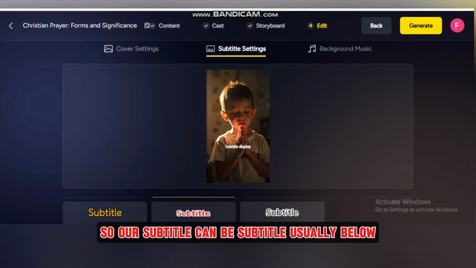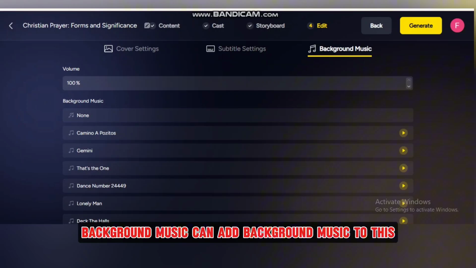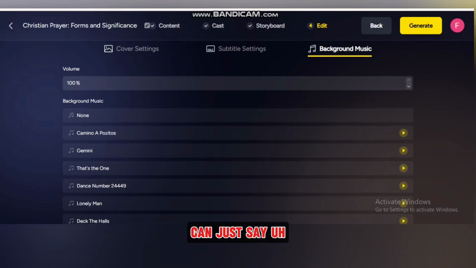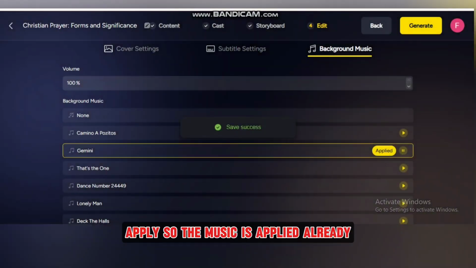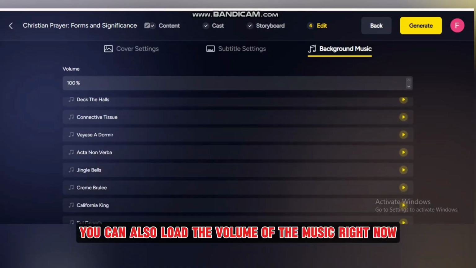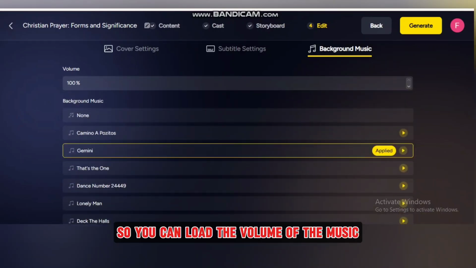Our subtitle can usually be placed below, so you can pick the subtitle right here. For background music, you can add background music to this. Just add this music right here to play it, and apply. So the music is applied already. You can also lower the volume of the music right now.